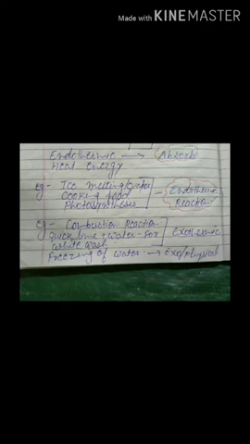Before that we will learn endothermic. Endo means absorb. So in endothermic, heat will be absorbed. The changes are of two types: endothermic, exothermic. Exo means heat will be released, and endo means heat will be absorbed.